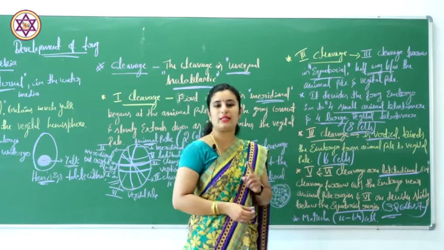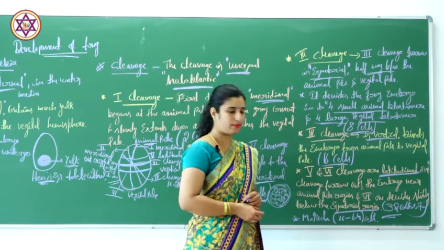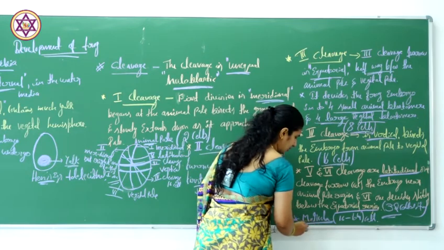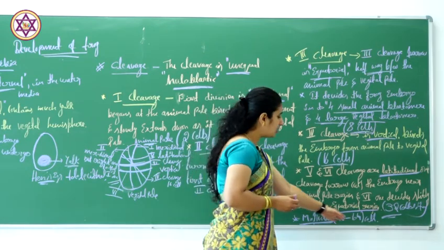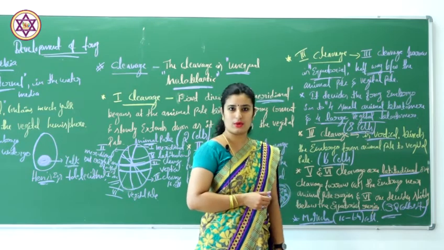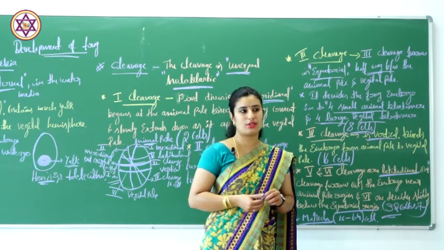That stage is called the morula stage, a mass of cells, and this mass of cells contains approximately 16 to 64 cells. This is about the cleavage in case of frog.